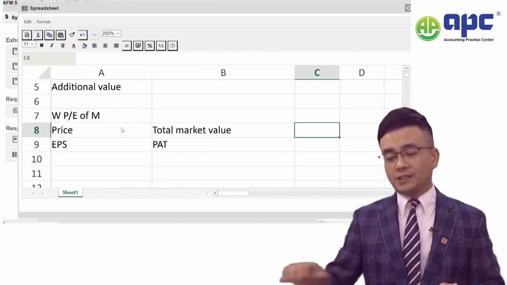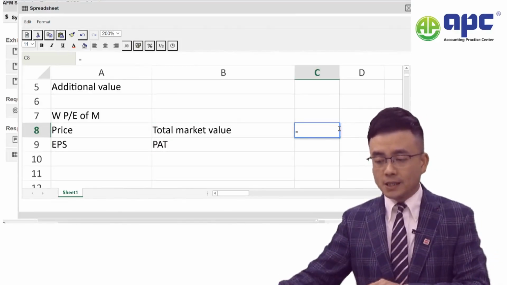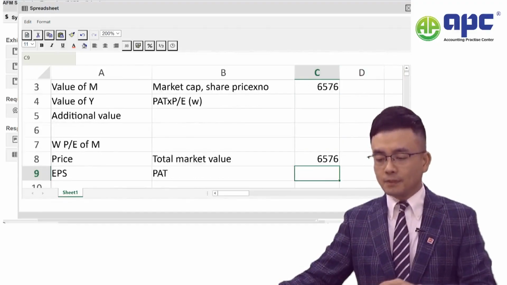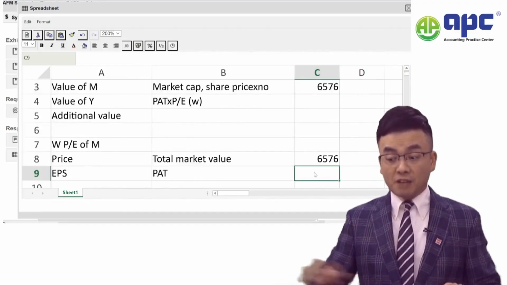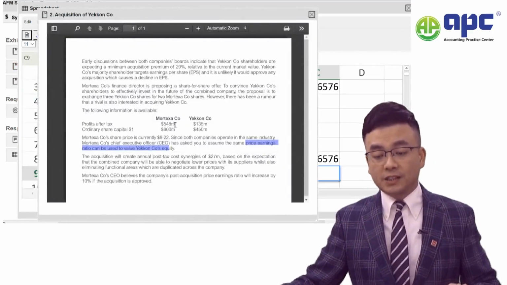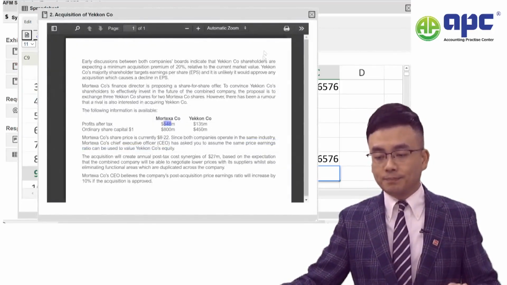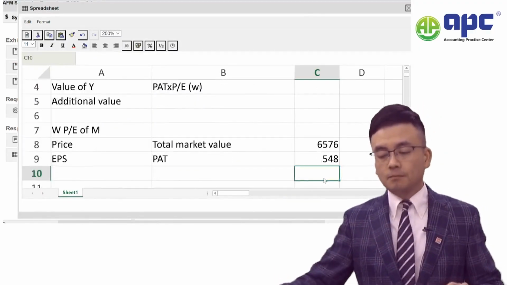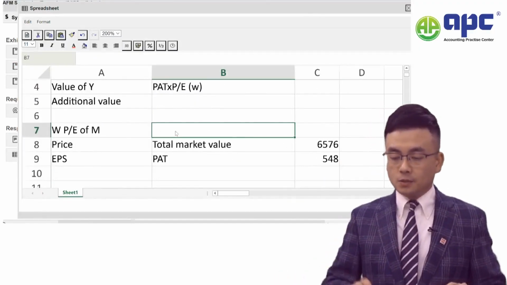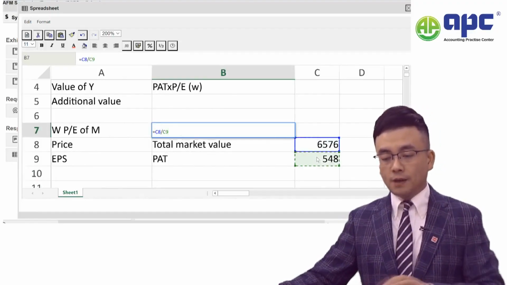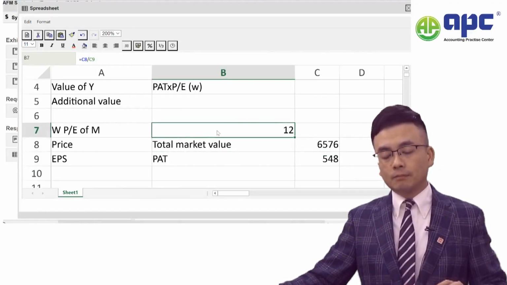We just calculated a total market value of the M company. How much? Well, 6576 there. What would be the total profit after tax? Well, we're told our company's total profit after tax would be 548. So the PE, we simply use P over E, that becomes 12 there.